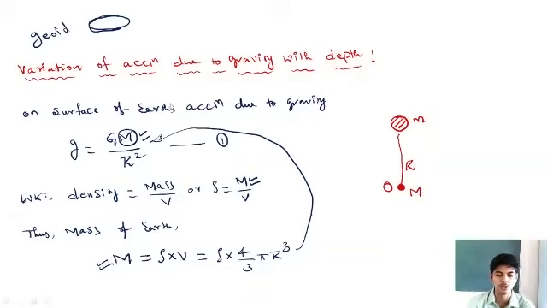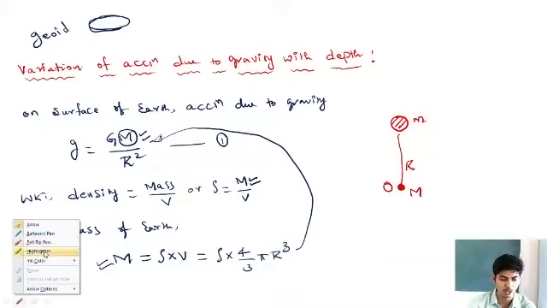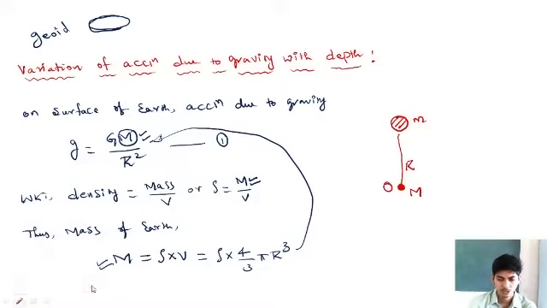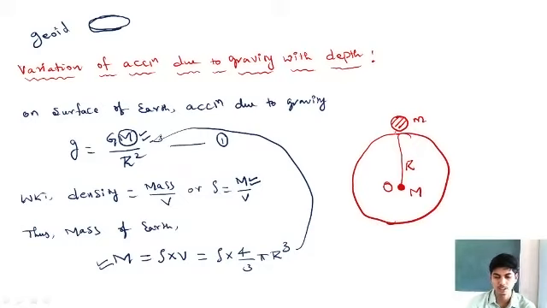Variation of acceleration due to gravity with depth. I have told you, if we assume Earth to be a sphere of radius capital R, and if we suppose a body of mass m is lying on the surface of the Earth, then acceleration due to gravity on the surface of the Earth will be given by g is equals to G capital M divided by R square. This is acceleration due to gravity on the surface of the Earth.